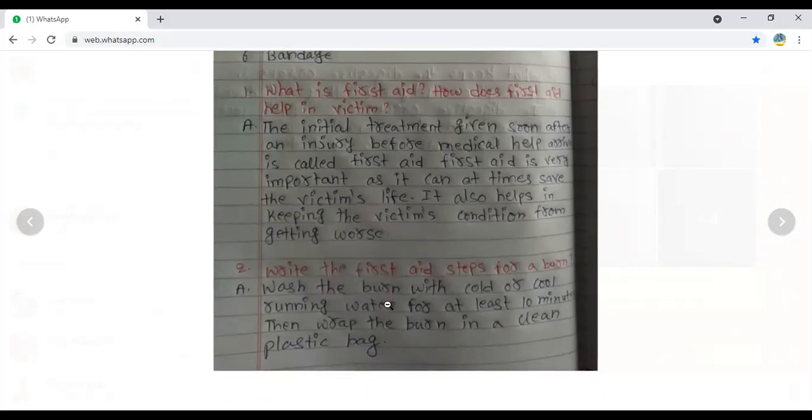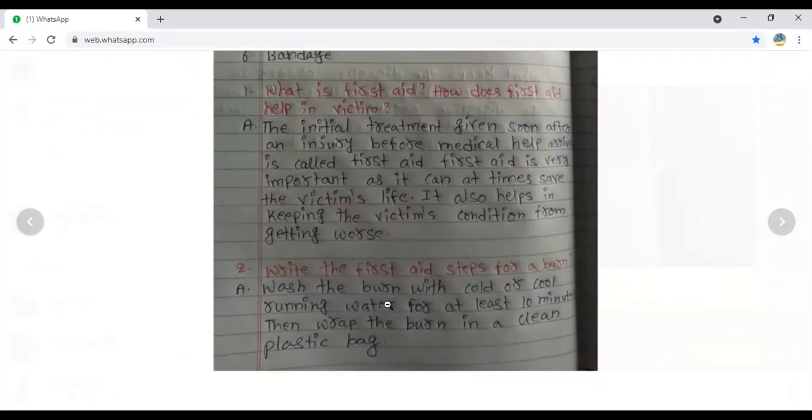Look at the first question once again. Initial, what is the meaning of initial? Starting point is called initial. The initial treatment given soon after an injury: whenever the injury occurs, at that time we give small treatment to the person, who is called the victim. Clear? Next, first aid is very important as it can at times save the victim's life.